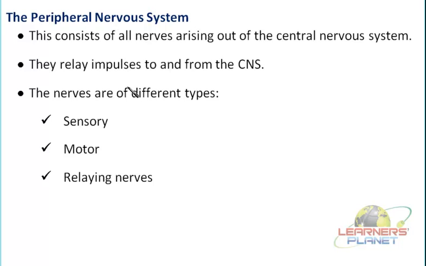Now we said that these impulses are either transmitted to the CNS or from the CNS. That means there must be some difference between the nerves which are conveying the messages from different organs to the central nervous system or from the central nervous system to the different body parts.